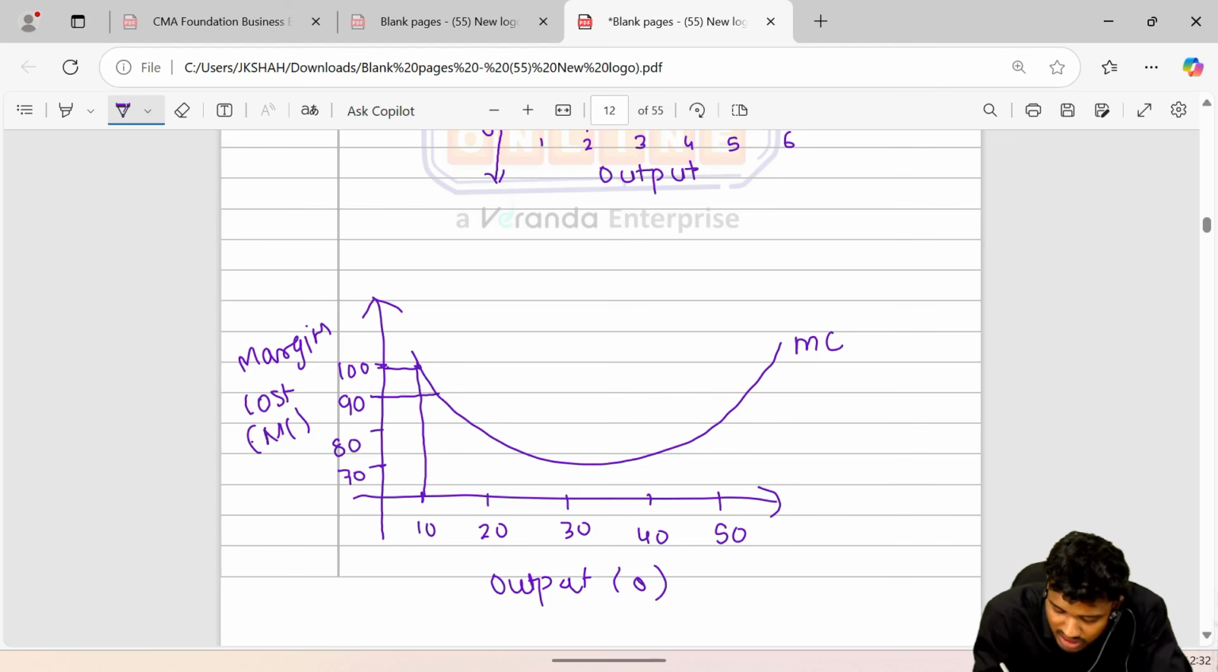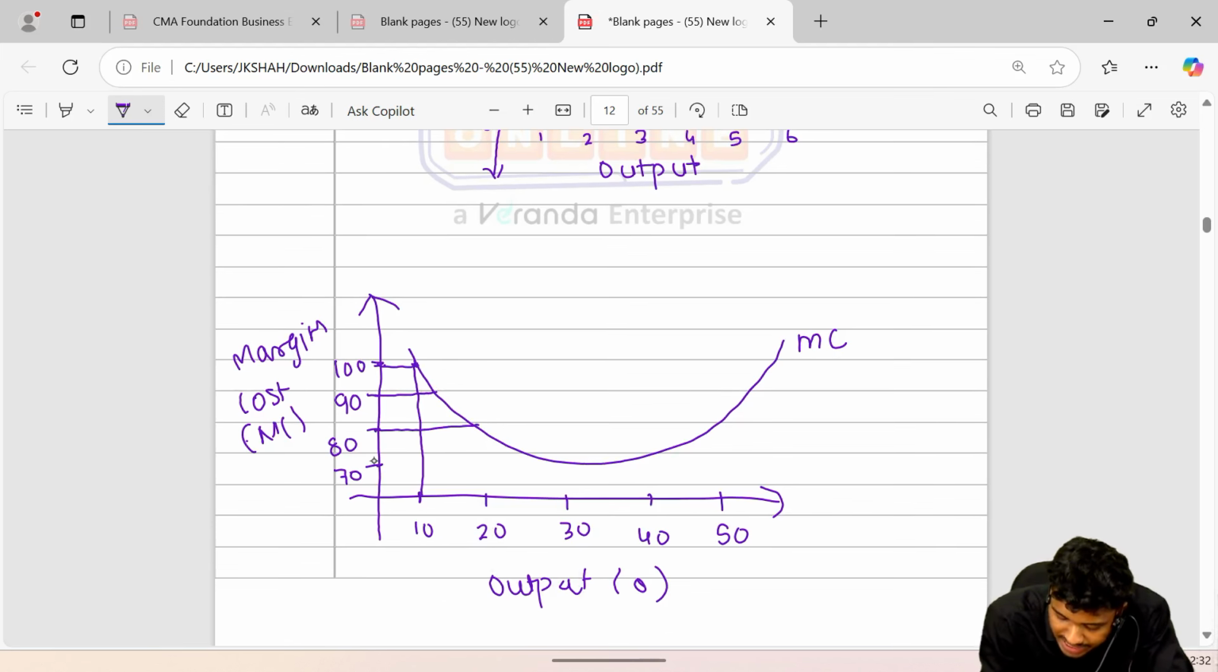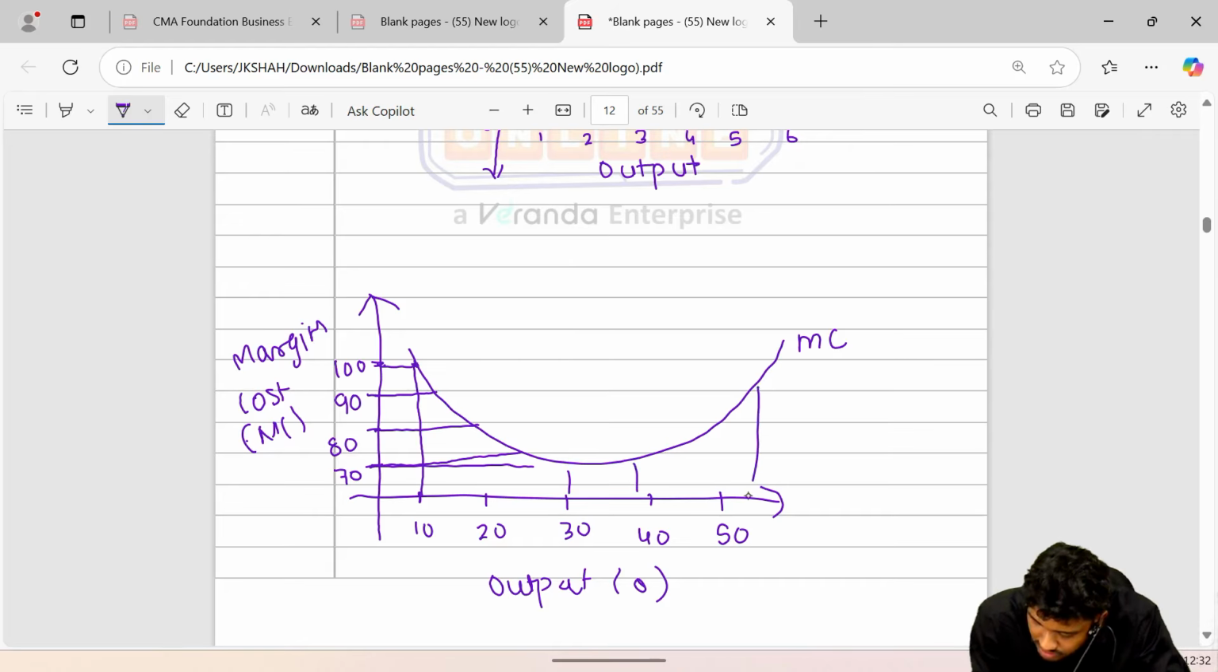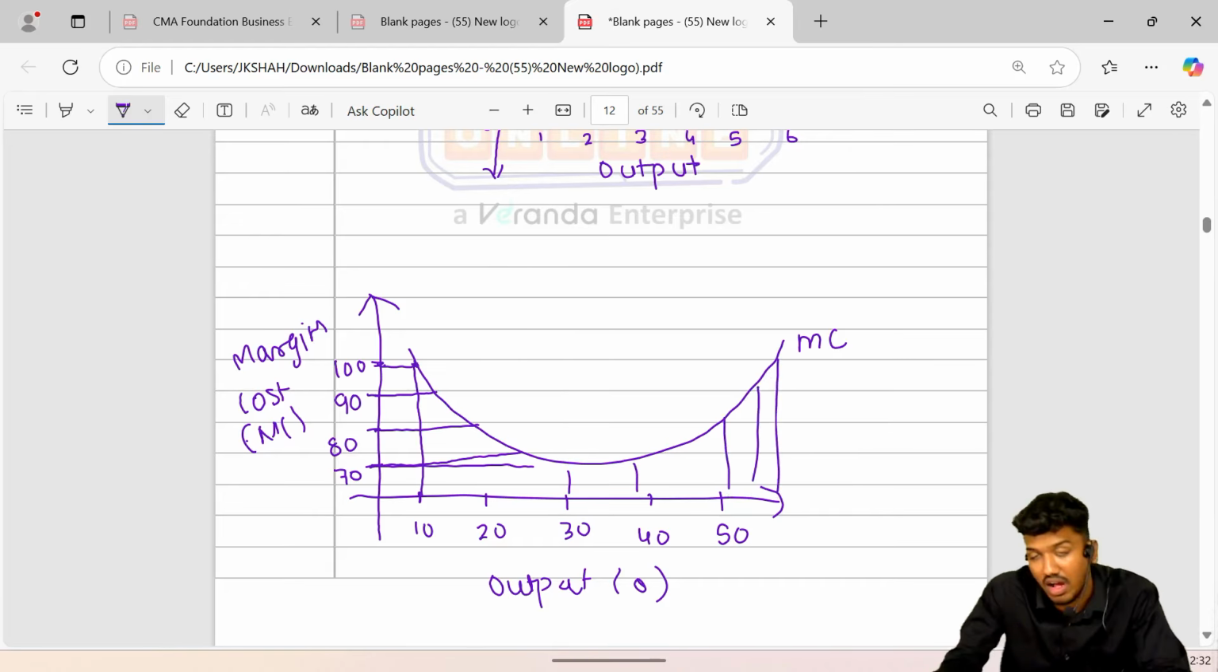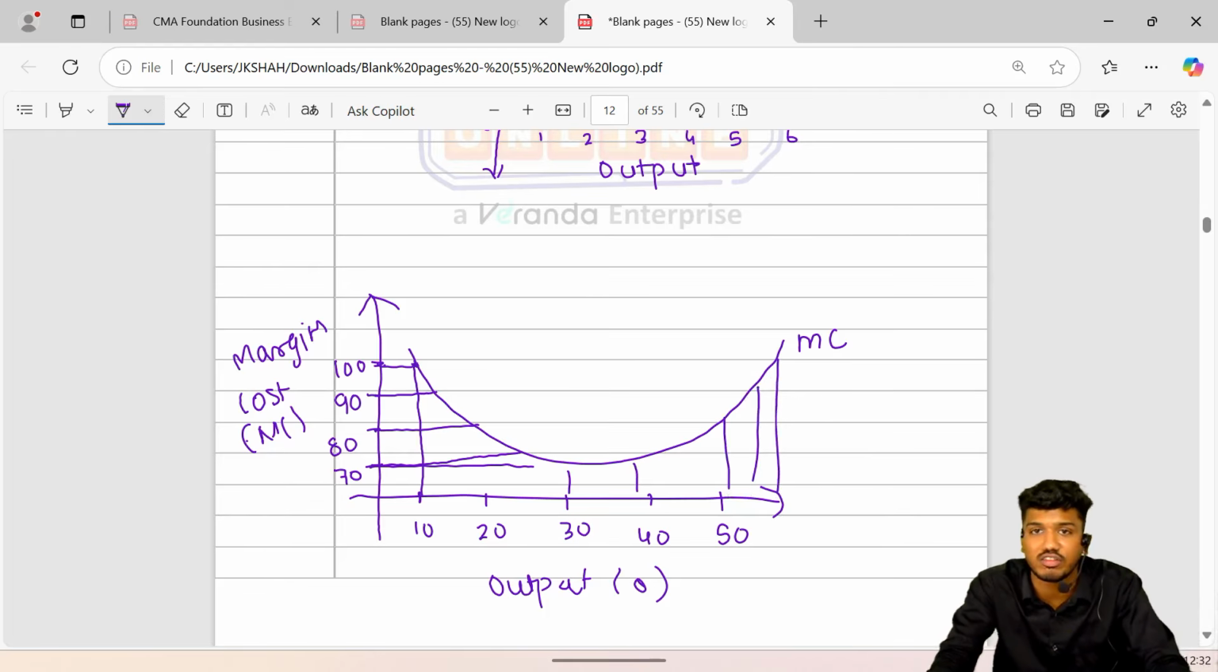Later I increased my production, my cost decreased, because I started getting the benefit. Then diseconomies of scale set in. After a point, again the cost starts to increase.